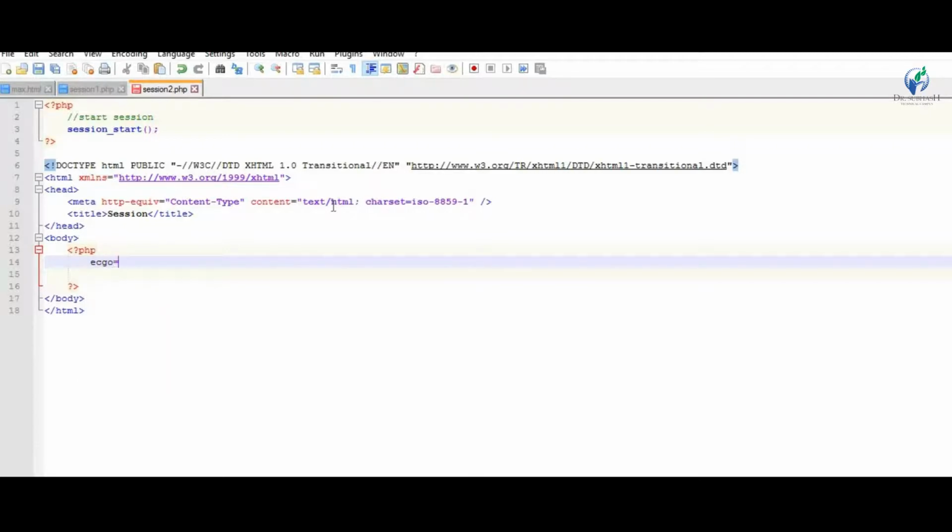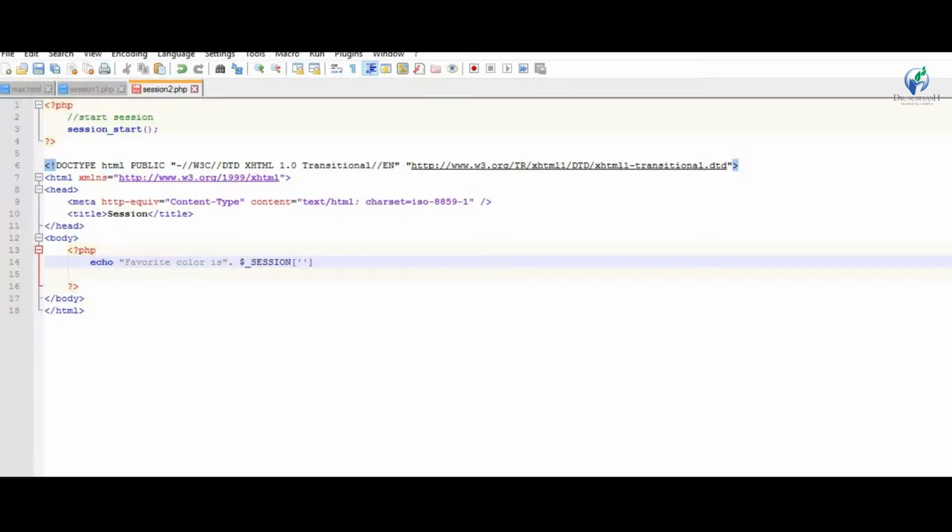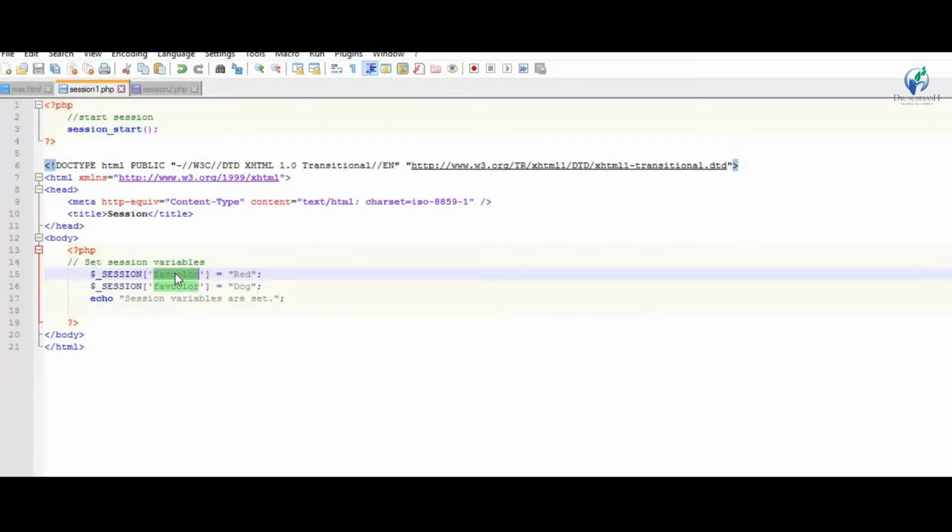In PHP, display session variable value. So echo favorite color is, which is stored in session variable, which will be accessed using $_SESSION, then your variable value, which is favorite color.